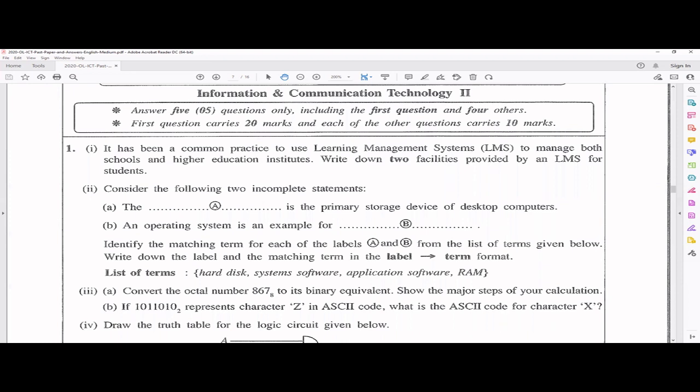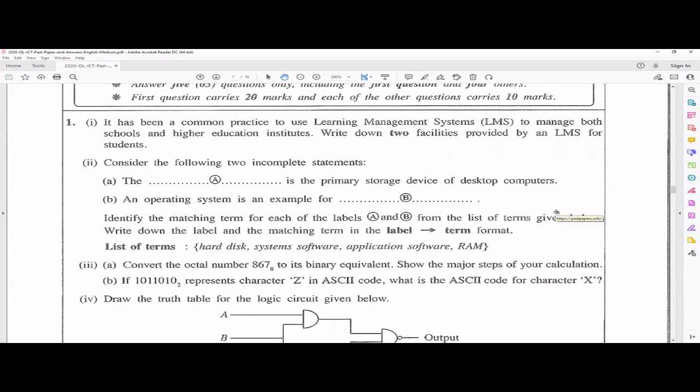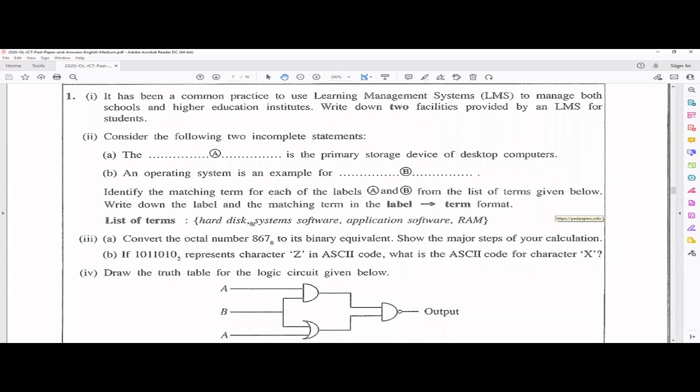Second one: they're asking you to complete these statements. There are 2 statements and 1 mark for each. The first one: blank is the primary storage device of the desktop computer. So what is the primary storage device? It's RAM, random access memory. RAM is a volatile memory. When you start working on the computer, all the things from secondary storage are copied to the primary storage, and then you start working on it. So the answers are given here.